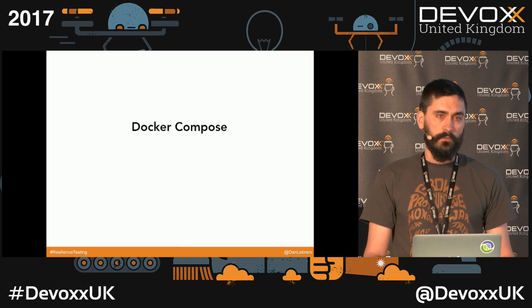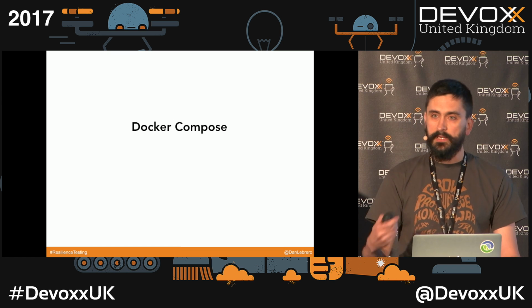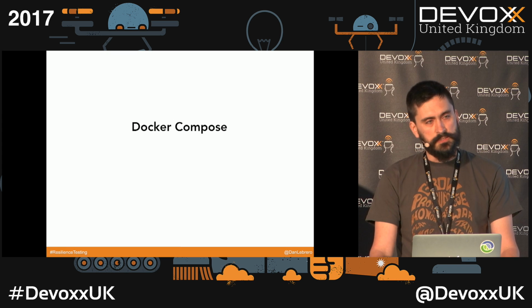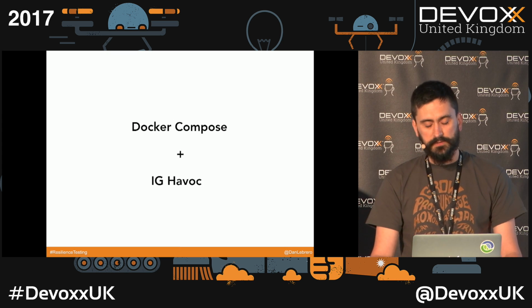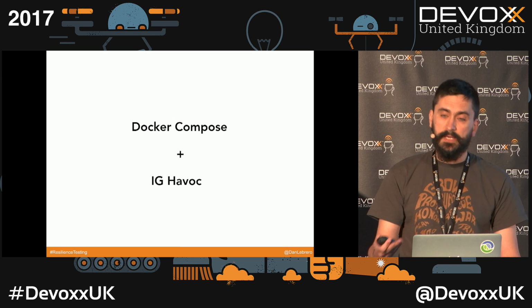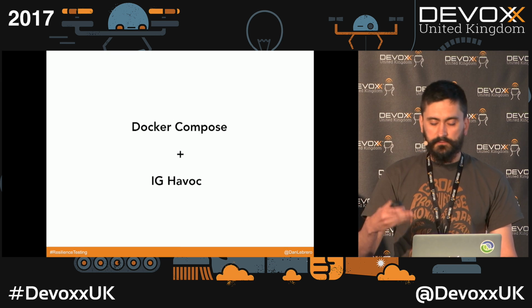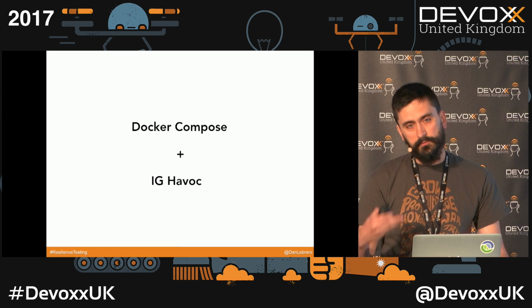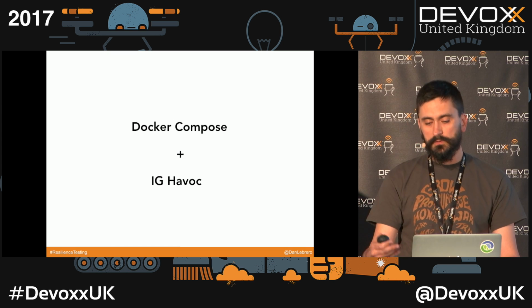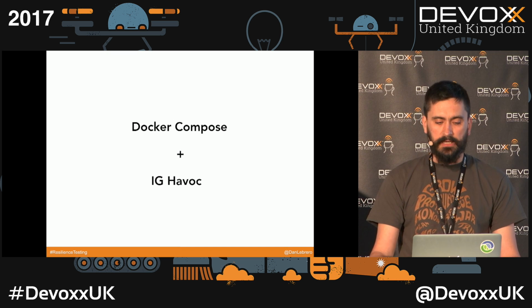The second tool that we need is some kind of library to be able to play around with the environment and to be able to simulate those faults. So IG has open sourced a library called IG Havoc that is going to give us three things. First, it's going to give us an API to be able to start and stop or restart or kill some of the components. Second thing is going to give us an API to be able to inject faults in the network, like, for example, delays or limit the bandwidth.